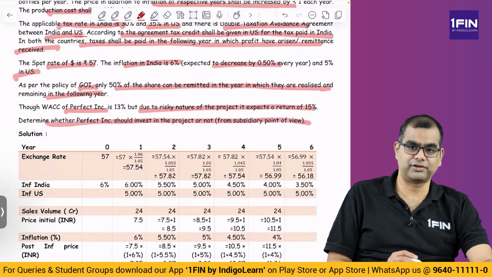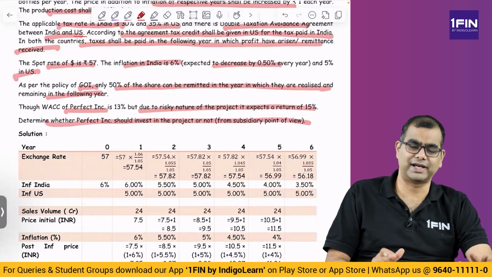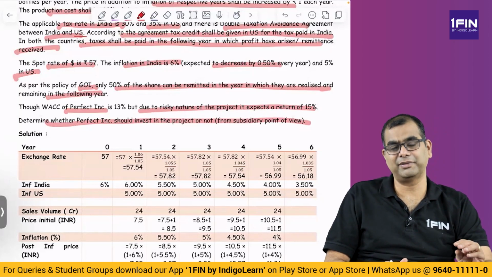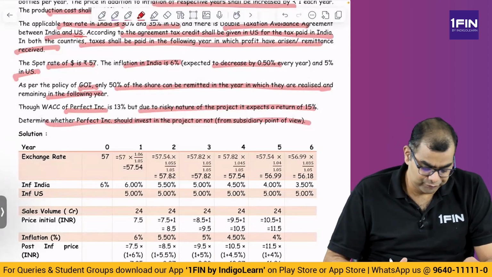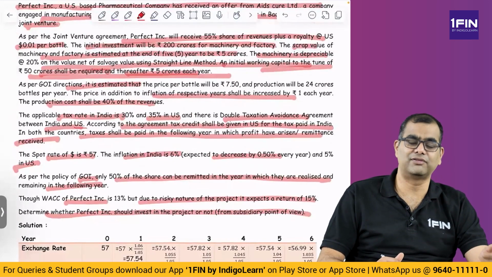So from subsidiary point of view, that is when you are investing there and getting cash flows, how are you going to evaluate it? And they want an NPV. Now the company that you're going to evaluate is in the US, so the NPV should be in dollar terms. But a lot of the data is in rupee terms. So you have to first do everything in rupees and then convert to dollars.